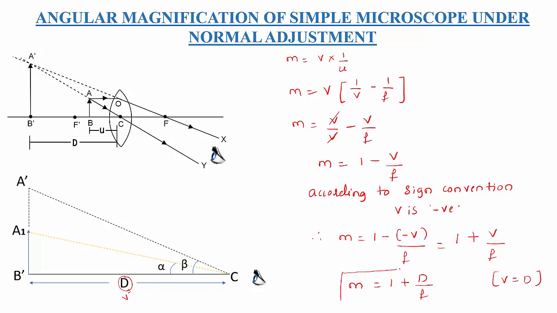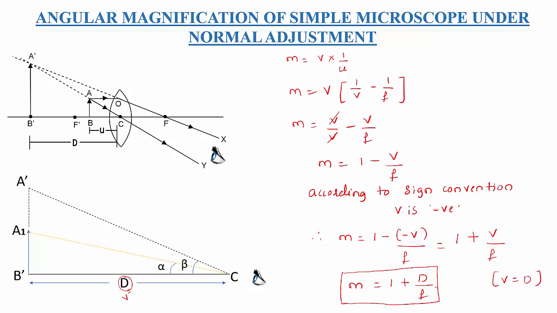So the angular magnification of a simple microscope under normal adjustment is M equal to 1 plus D divided by F, where D indicates the least distance of distinct vision, F is the focal length, and M indicates magnifying power. That gives the magnifying power of the simple microscope under normal adjustment. This is all about the first case.